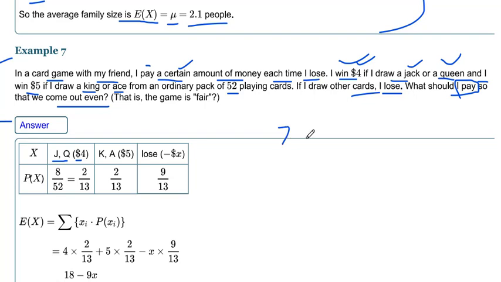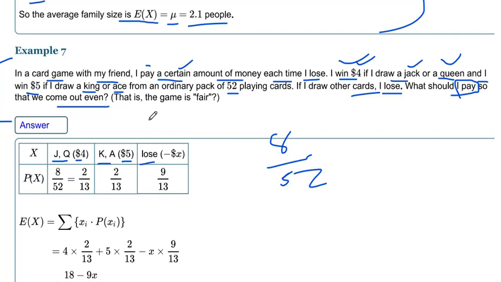Jack has 4 cards, in 4 different suits, and queen has 4 cards, so the total is 8 cards out of 52. King or ace also have 8 cards out of 52 total, and the win will be $5.